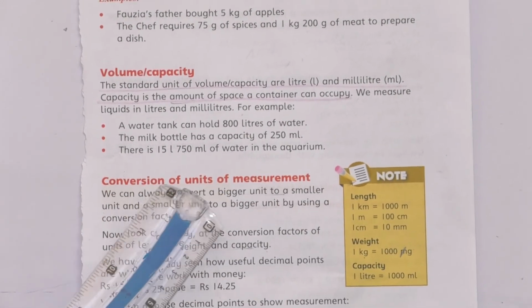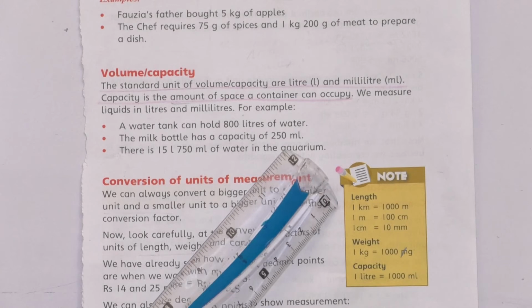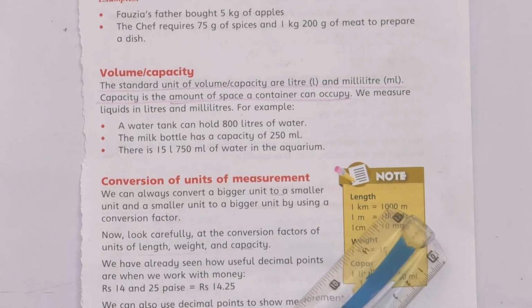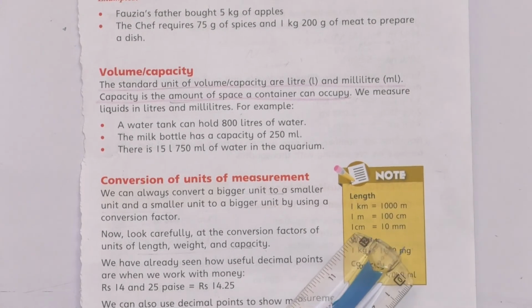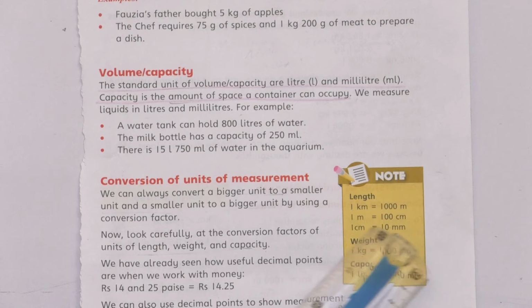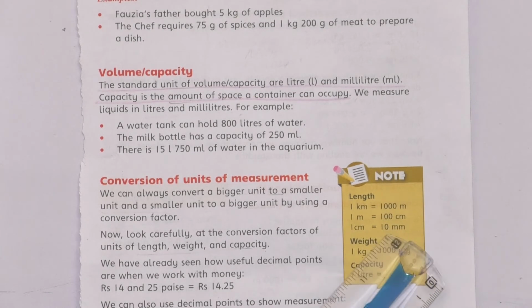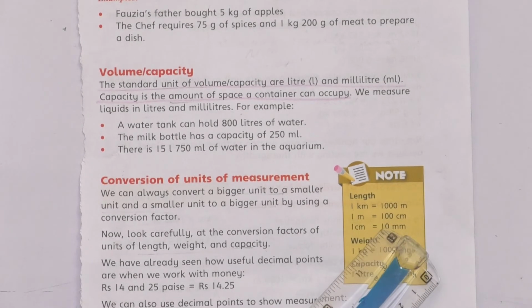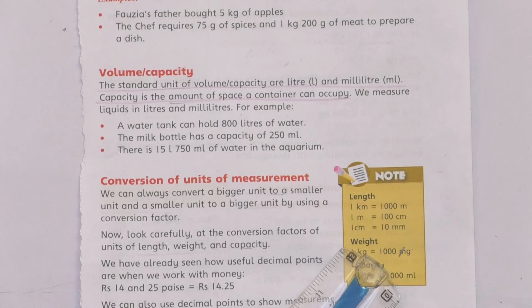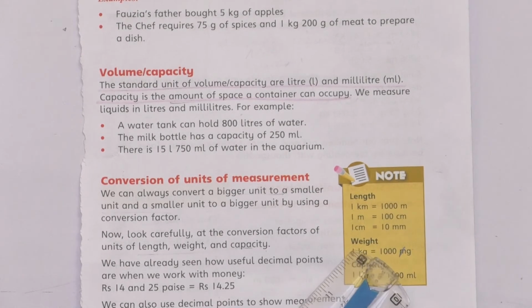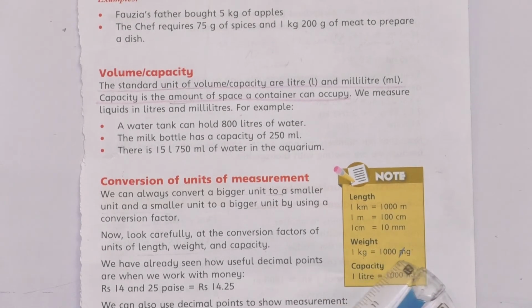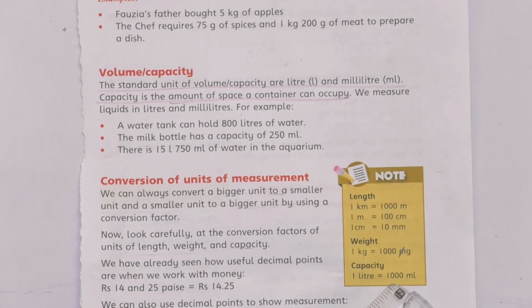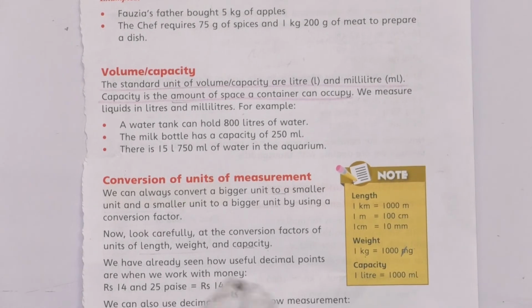Students, we can also convert the units of measurement, like I already told you that 1 kilometer is equal to 1000 meters, 1 meter is equal to 100 centimeters and 1 centimeter is always equal to 10 millimeters. We can also have the conversion of weights, like 1 kg is always equal to 1000 grams. For capacity, we have 1 liter is equal to 1000 milliliters.